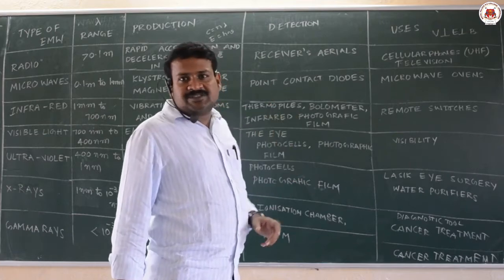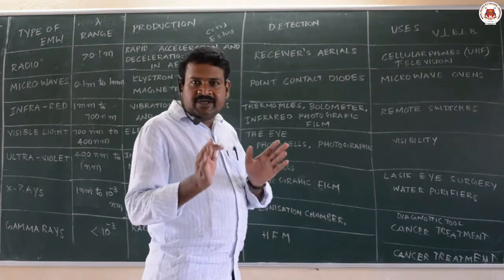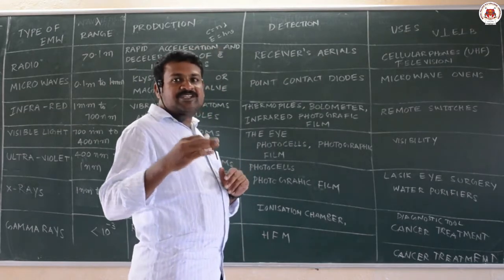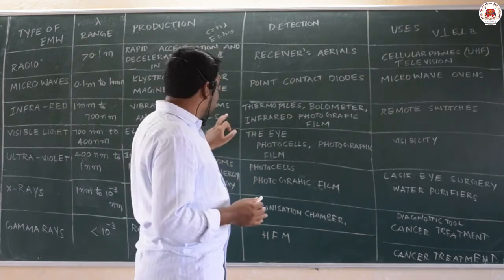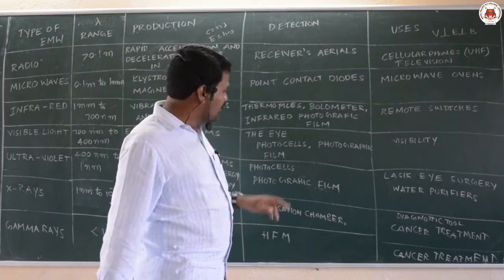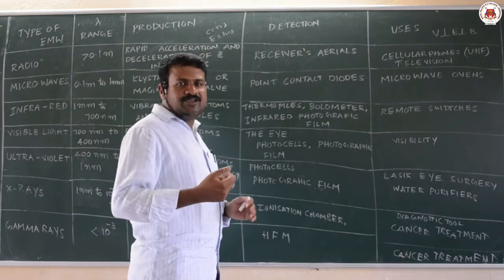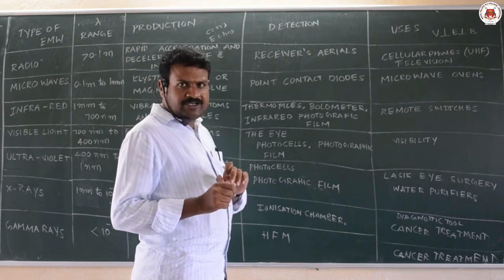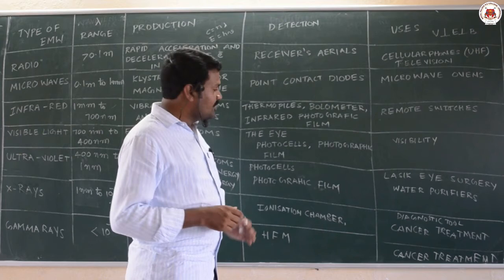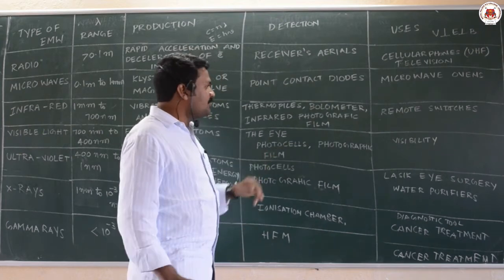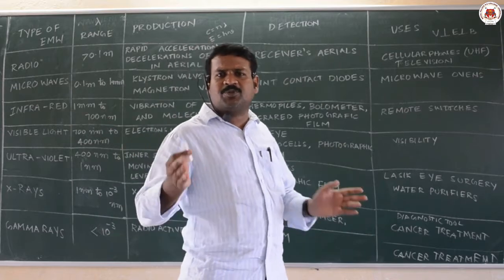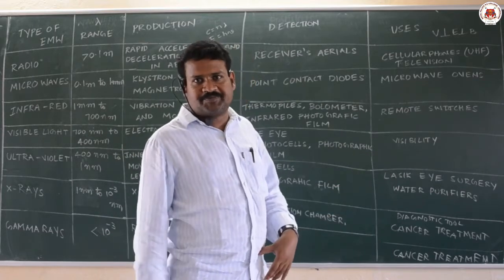We are able to see because of visible light only. We can't see infrared rays. Some insects and some snakes can see infrared rays, but human beings can't. When you press the remote control, you just see that red light, but the light which is reaching the TV, we can't see. Photocells and photographic film can detect visible light. And what is its use? It makes objects visible to the human eye. That is the use of visible light.